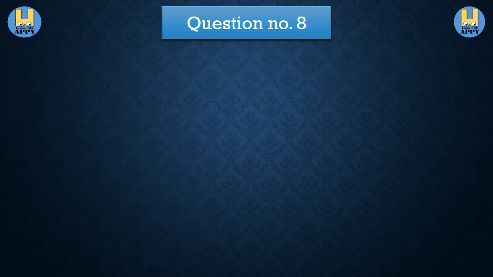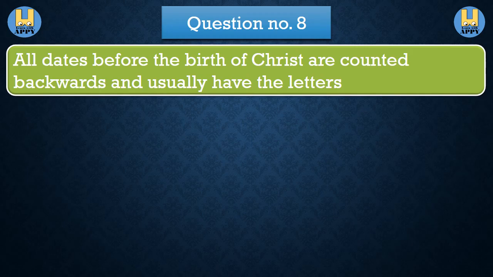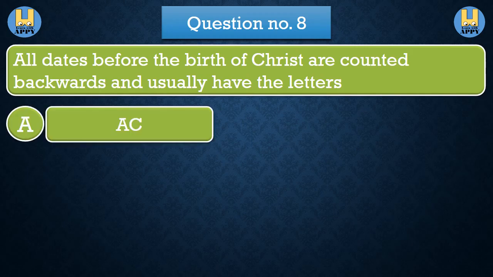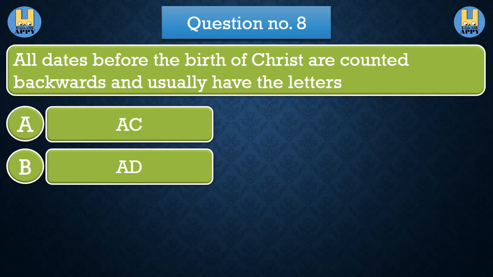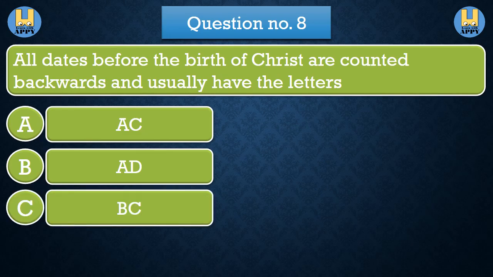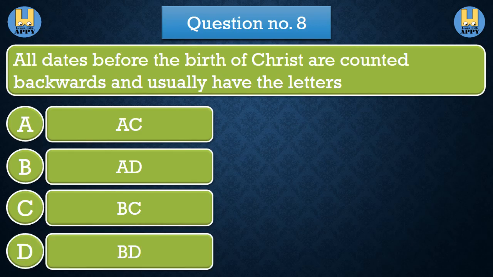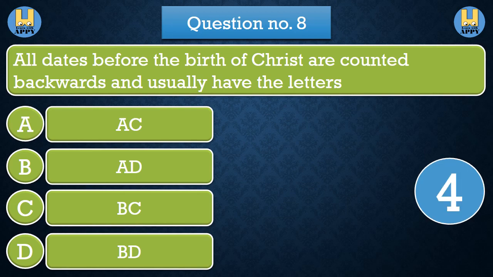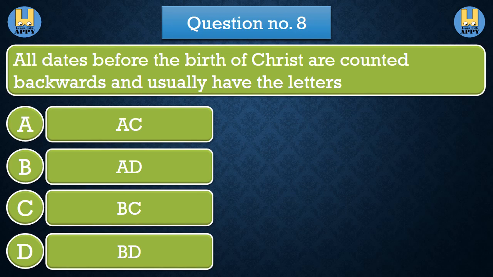Question number 8. All dates before the birth of Christ are counted backwards and usually have the letters. Option A AC. Option B AD. Option C BC. The correct answer is option C BC.